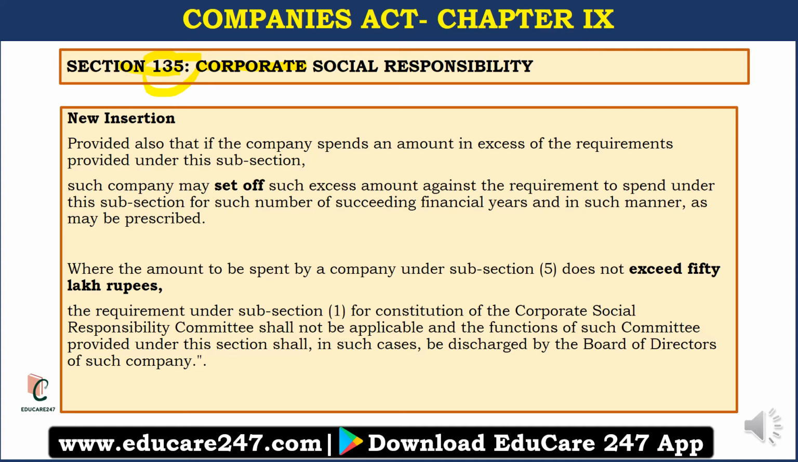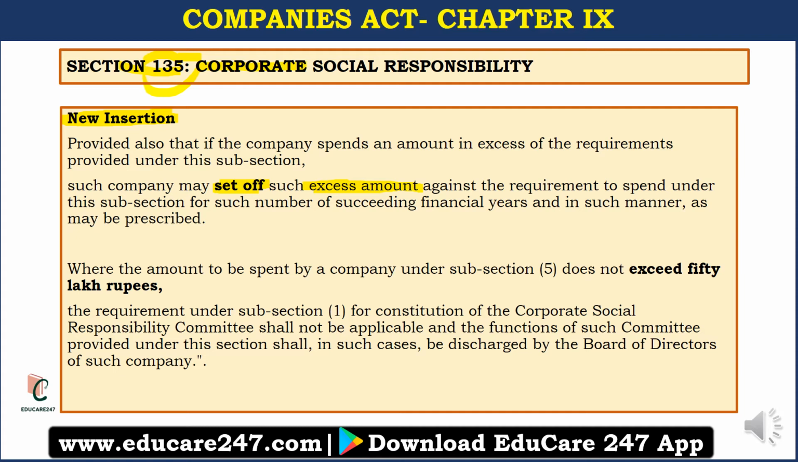Now through amendment, new insertion have been made in this section. So the new insertion is regarding the set off of excess amount spent in CSR activities. Now what do you mean by set off? Let's say I spent 4% of my net profit this year, right? But I was required to spend only 2%. I spent an excess amount, right? So the next year what I can do is I can set off the extra 2%.